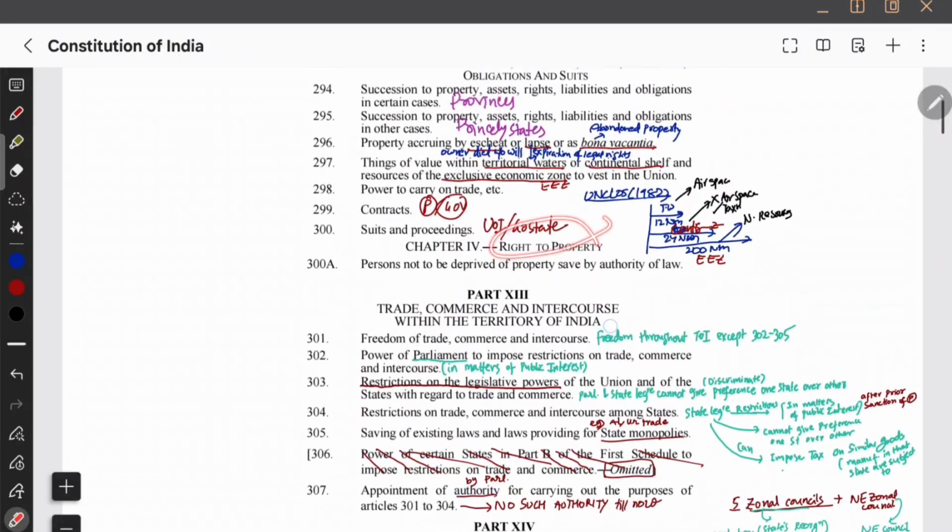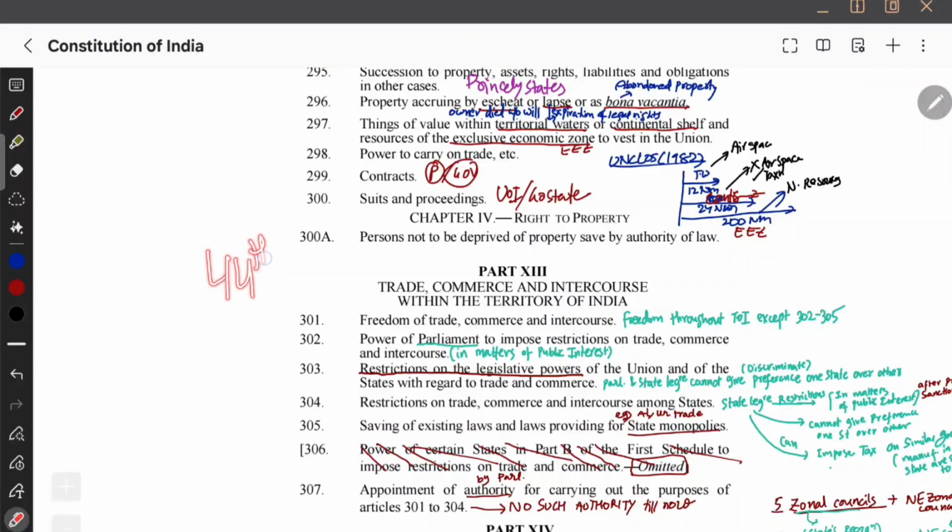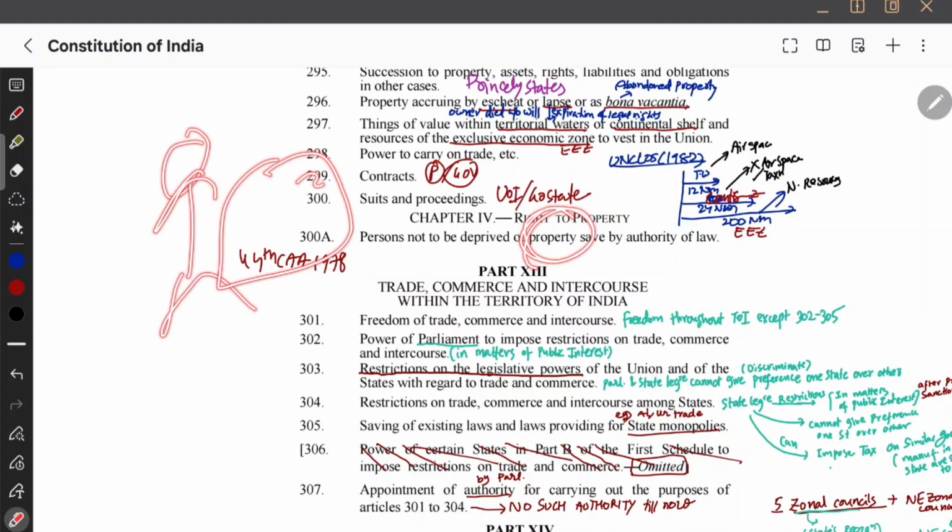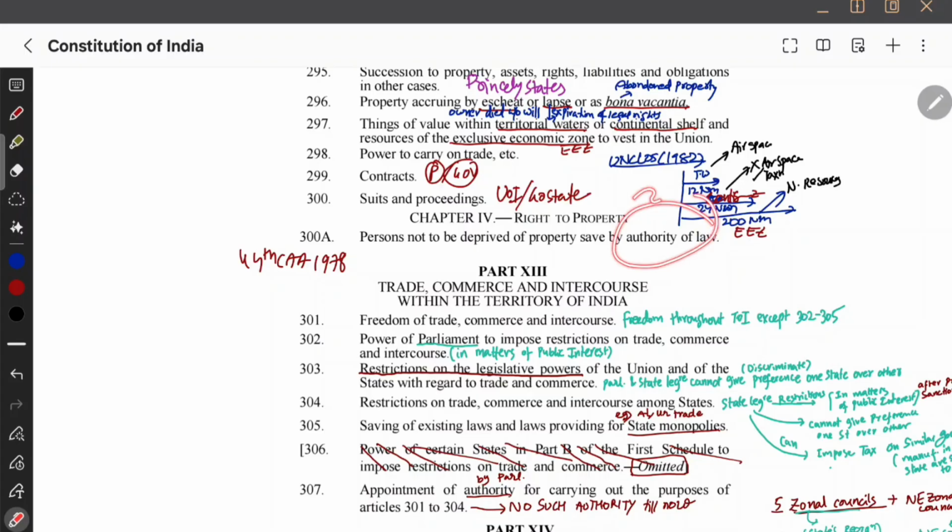Now there is the right to property, Article 300A. Basically, the right to property under 300A was added through the 44th Constitutional Amendment Act of 1978. Persons are not to be deprived of property save by authority of law. Let's say I have a property. My property cannot be taken by anyone except by authority of law. If authority of law is taking my property to implement DPSPs, then they must provide me compensation also. That is 300A: persons not to be deprived of property save by authority of law.